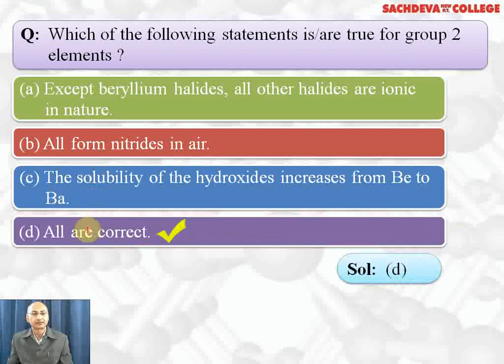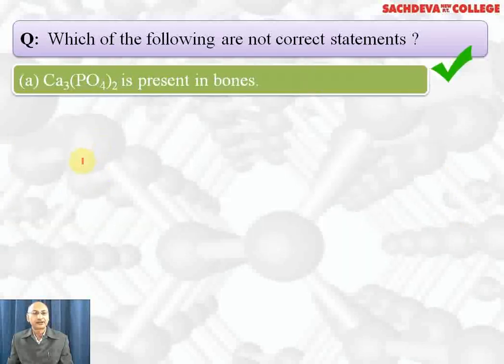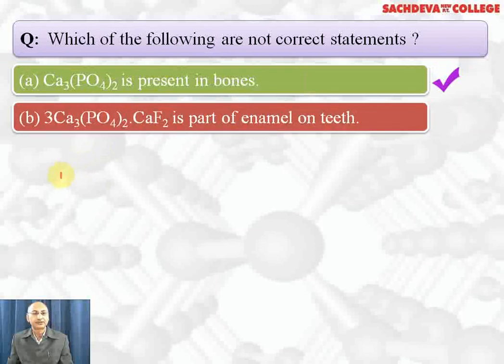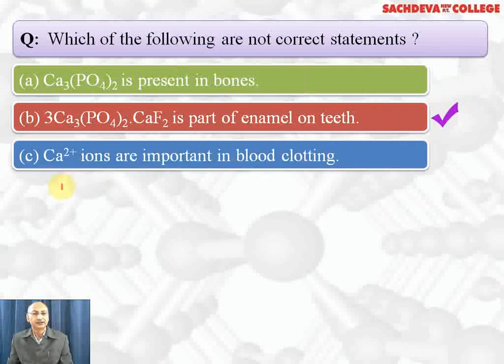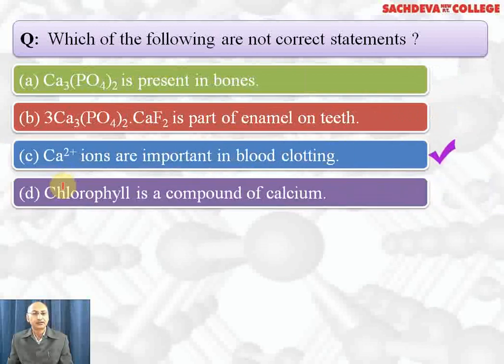All statements are correct. Which of the following are not correct statements? Calcium phosphate is present in bones. Fluoroapatite is part of enamel on the teeth. Calcium ions are important in blood clotting. Chlorophyll is compound of calcium. D part is the incorrect statement. Chlorophyll is the compound of magnesium and not calcium.